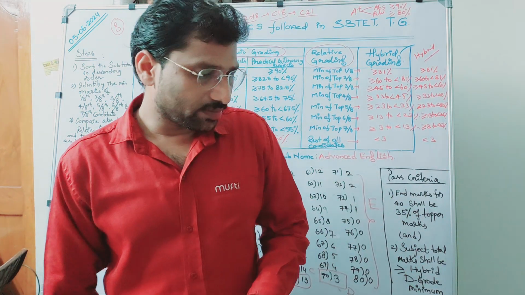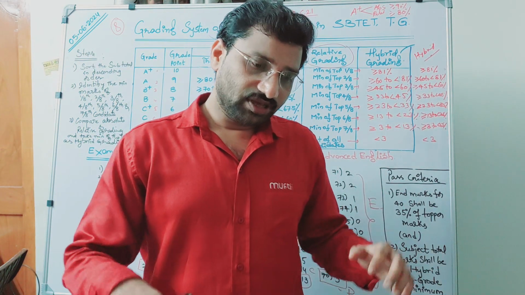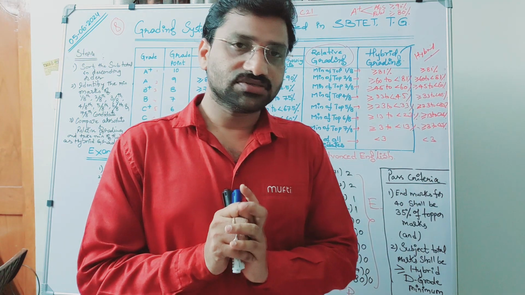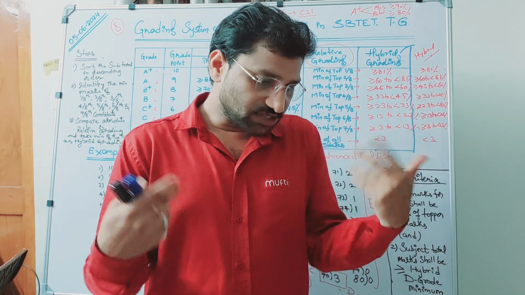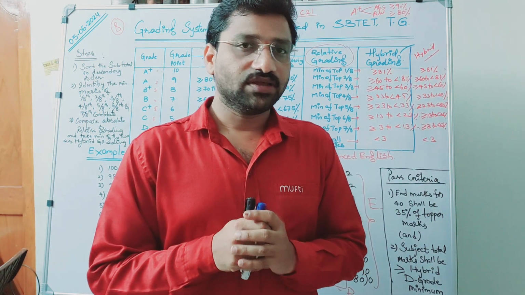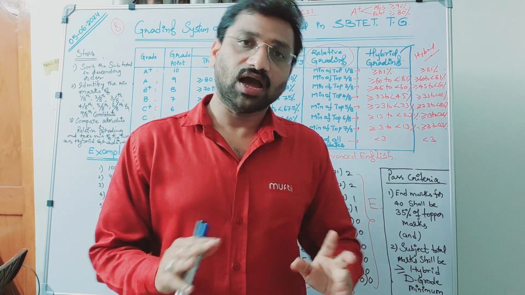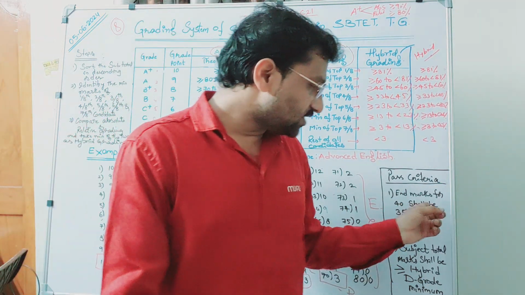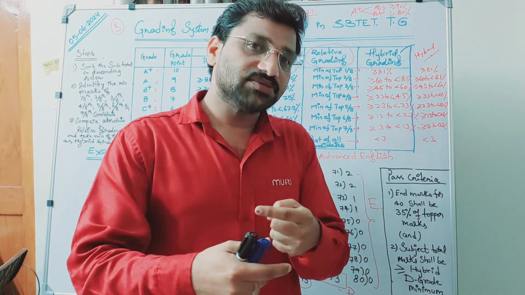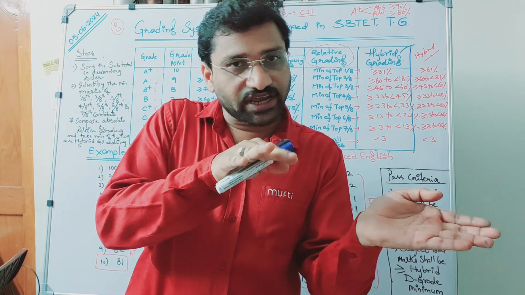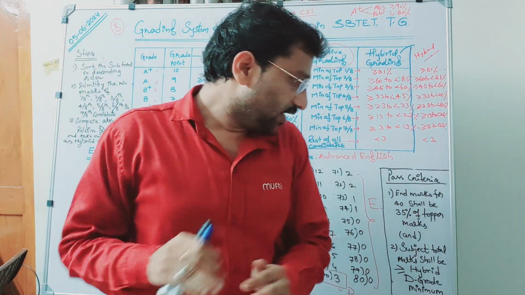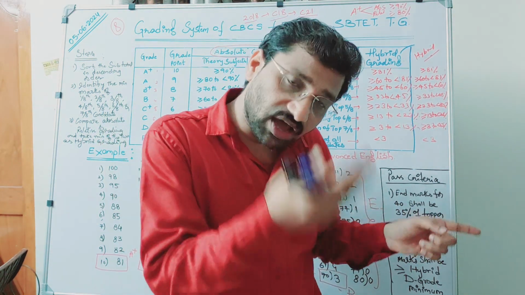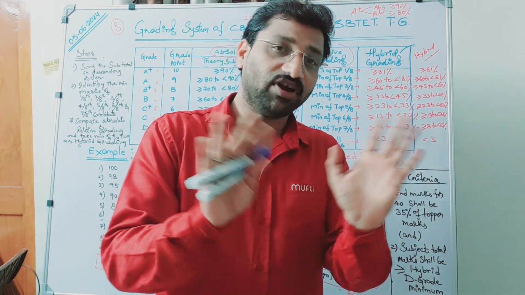In some cases, if the paper is very tough, out of 80 candidates not even a single candidate secures 40. Sometimes the highest mark itself is 35 out of 40 all over the state, out of 80 candidates. In this example I am telling you, in that case, the remaining 79 candidates, after you remove the 80th candidate who secured the highest marks, should secure 35% of 35, not 40.